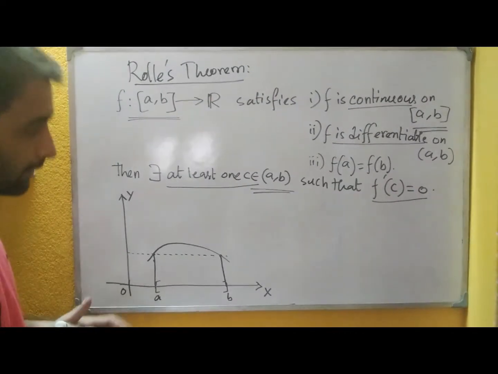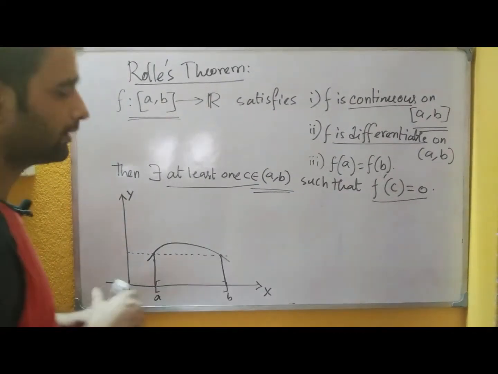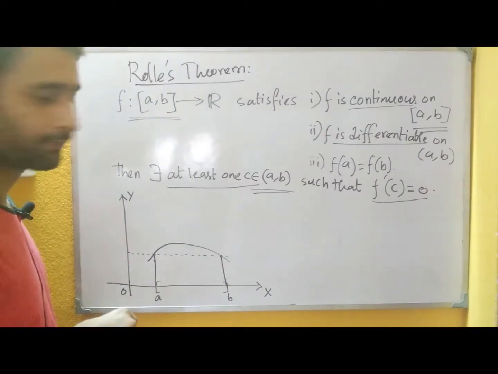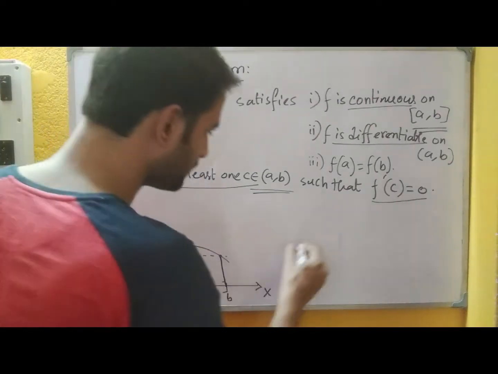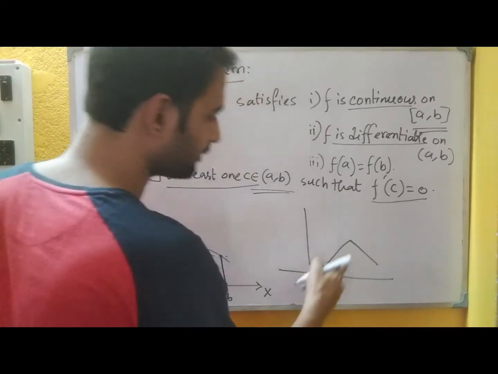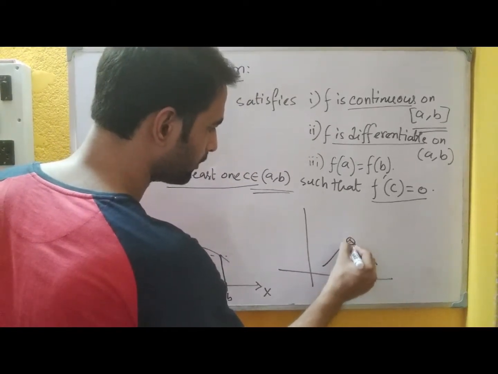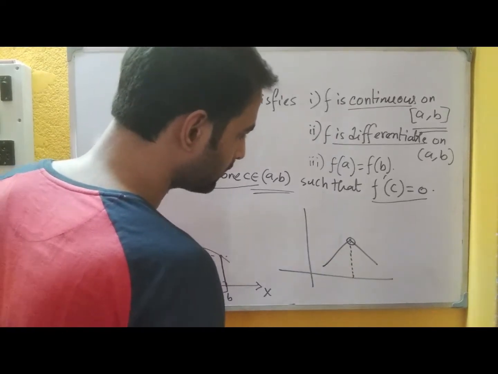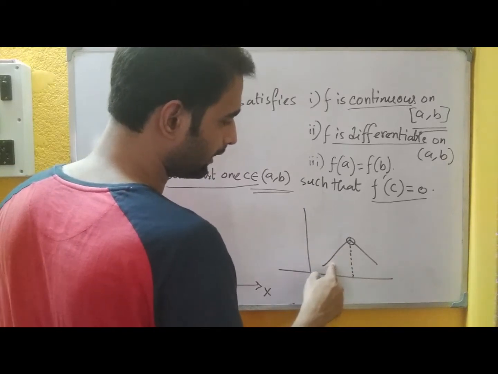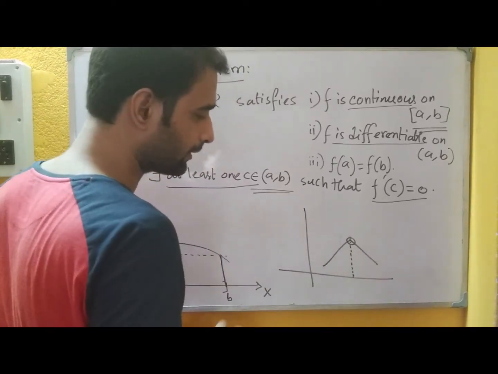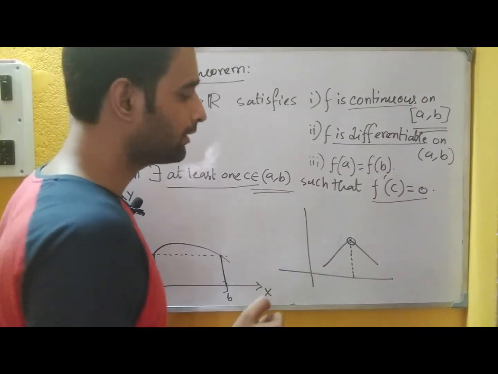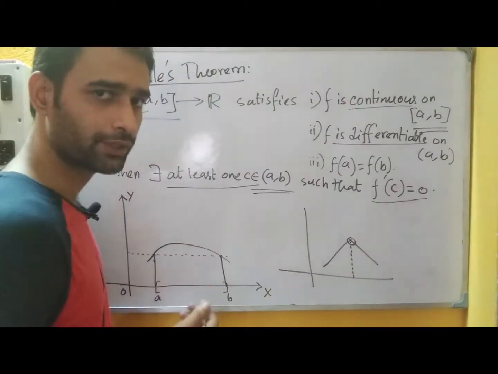And the third thing is the function is differentiable. The meaning of differentiability is that we can draw tangents on this curve. There should not be any hinge like this. Say if we take the curve like this, then this should not be differentiable at this point, because whenever there is a hinge in the curve, the slope of the tangent on the left of the hinge is something, and on the right of the hinge is different from the left. So in this kind of function, the right hand derivative and left hand derivative will be different, so the function is not differentiable.